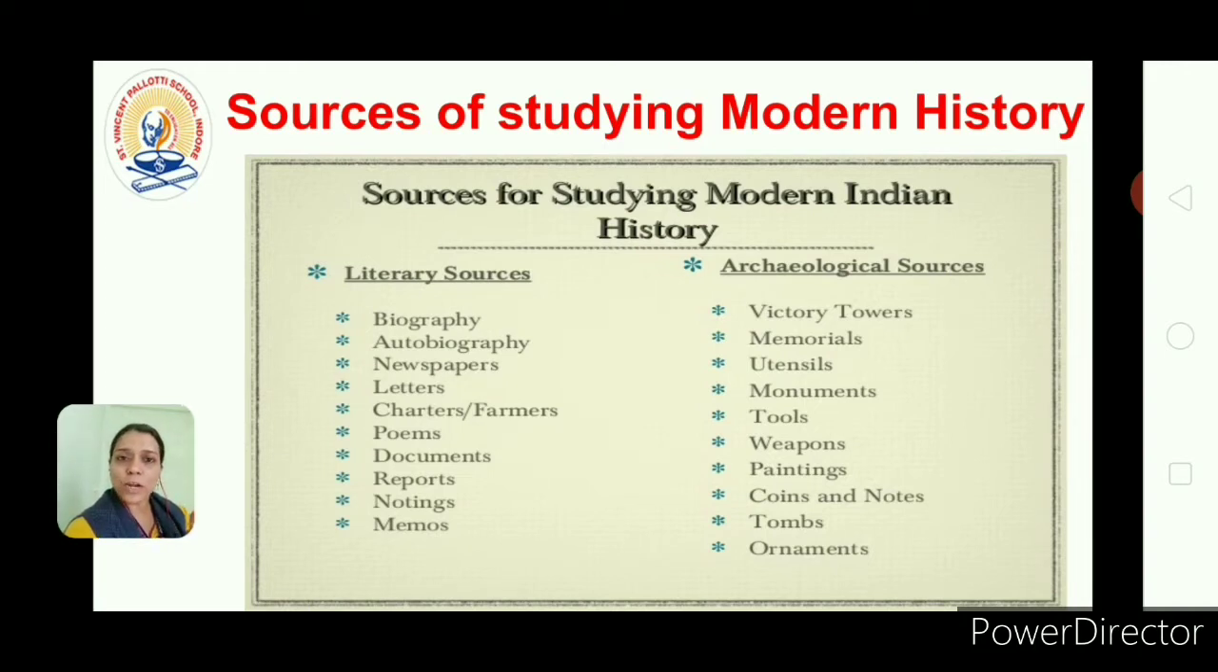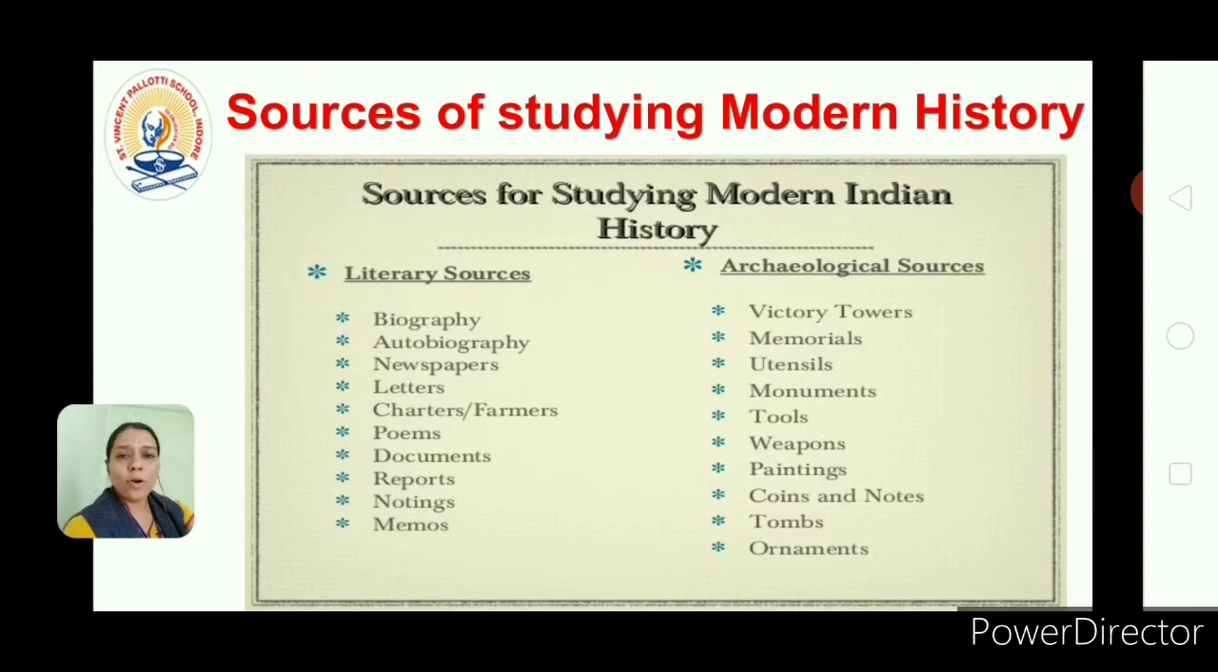In literary source, what comes is biography, autobiography, newspaper, letters, poems, documents, reports, official documents. These all come in literary sources, meaning whatever is in written form is the literary source. And the other is archaeological source, meaning whatever memorials, utensils, monuments, weapons, paintings we got from the departments. That is called the archaeological source.